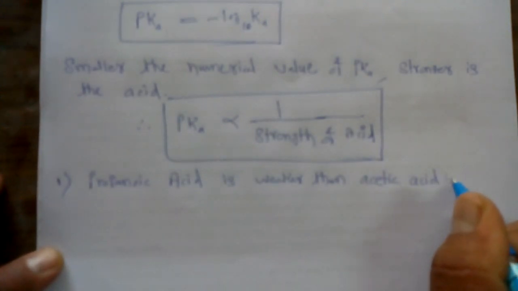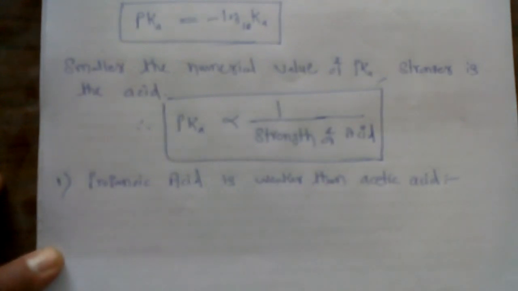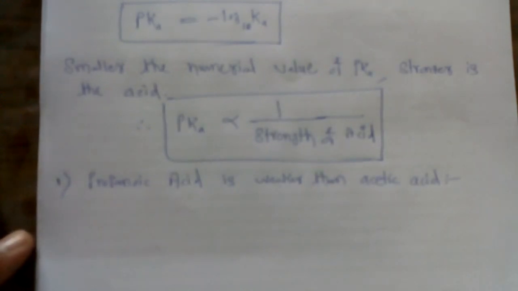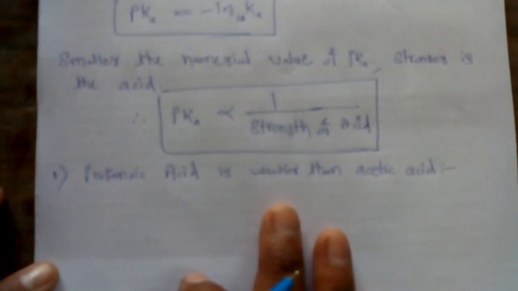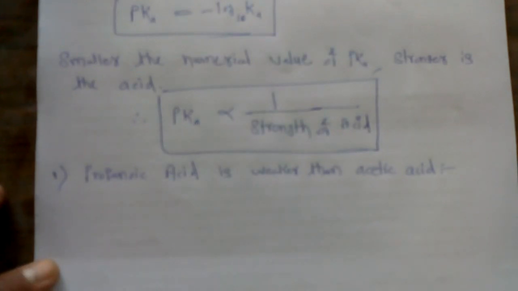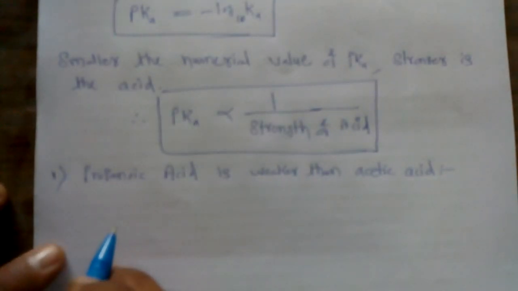So we have to justify this case regarding the strength of these two different acids. One is propanoic acid and the second is acetic acid. So why is there a difference in the acidity of these two compounds? First of all, we have to draw the structure for these respective acids.